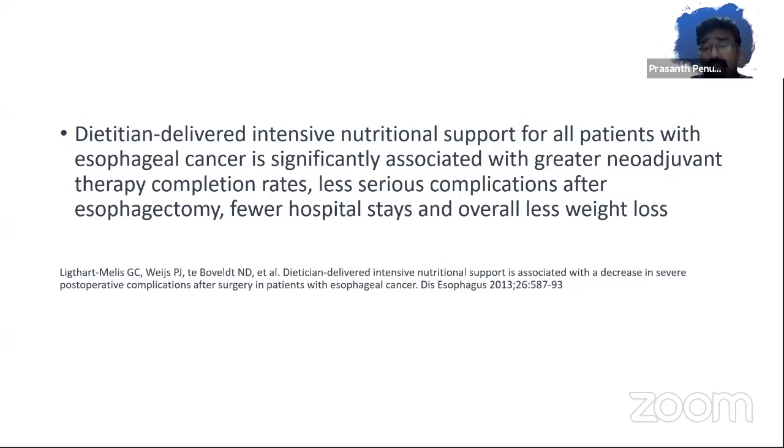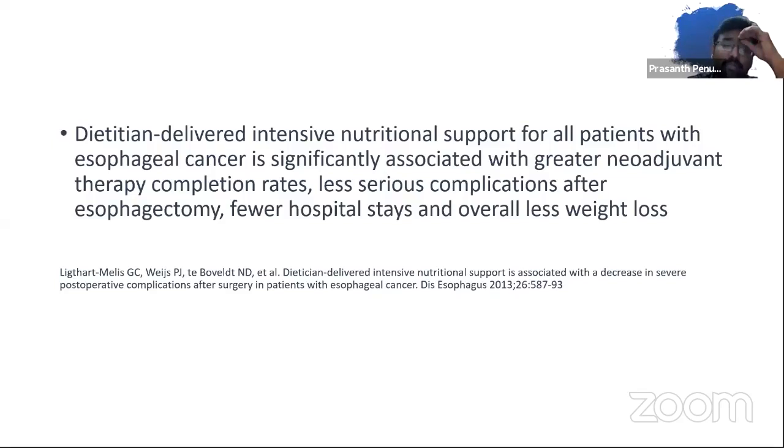So in our center, we have a dedicated dietitian who delivers the required calorie intake and protein intake, and it's also important to keep the patient well hydrated. How are you going to do it in a patient with dysphagia? Either through a nasogastric tube or a feeding jejunostomy. Never stent a patient if you're planning for a definitive treatment at any point of time.